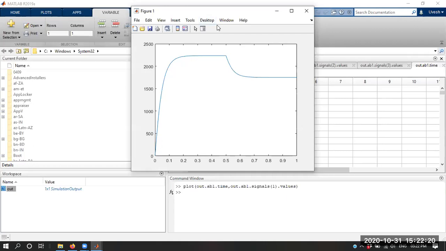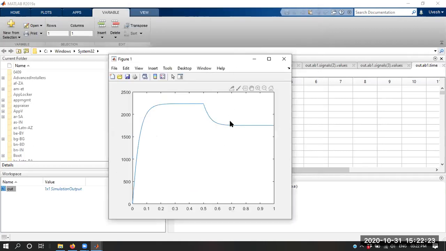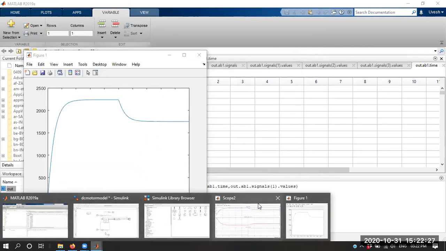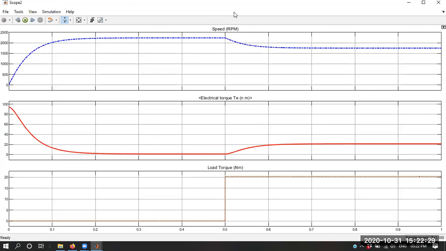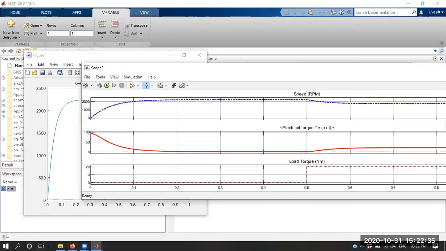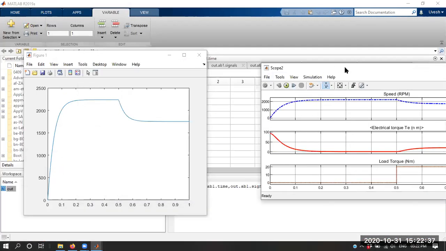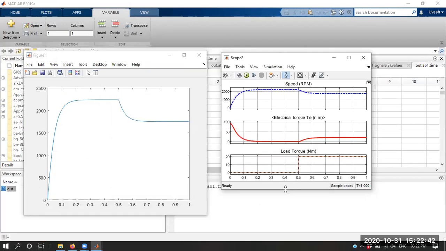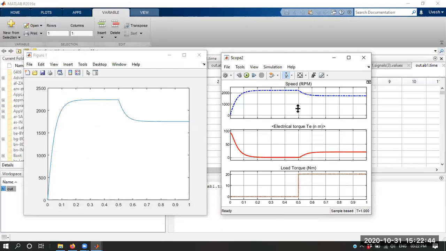You can see it is very well plotted. Over here it is the same graph of the speed that we have in the scope. Let me reduce this. You can see it is the same graph. Now you can edit this if you want.